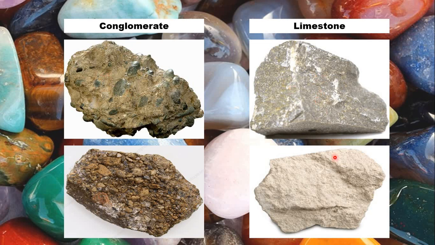This is limestone. It is almost whitish in color. Why whitish and grayish in color? Because most seashells are also white in color and they settle down at the bottom of the sea and they make this kind of rock.